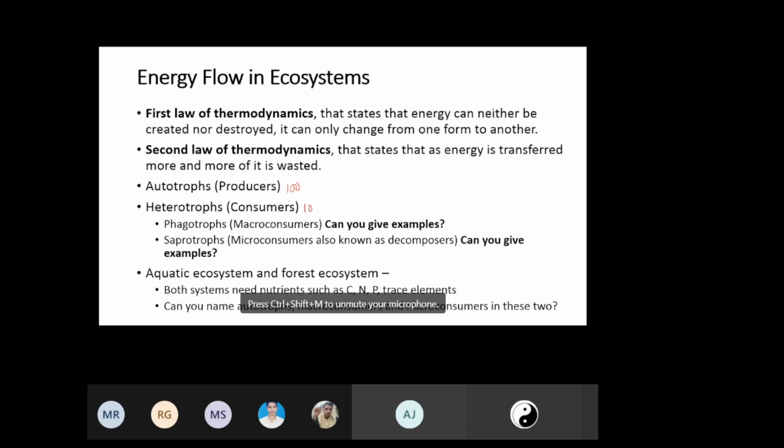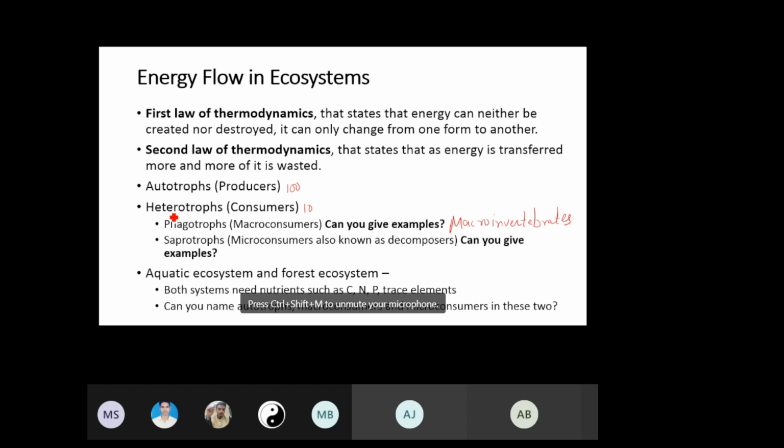Are there any grazing animals, sir? Insects. Yes, insects, exactly. They are macro consumers. For example, if you're interested, read about the importance of macroinvertebrates in water bodies. Insects basically. Note down this. I'm giving you three, four terminologies for this session, which you can refer to, and that will help you to gain more in-depth information and additional knowledge.